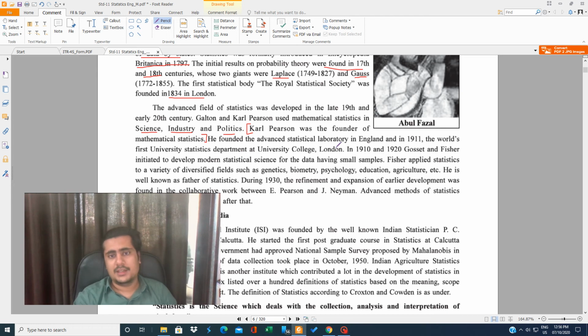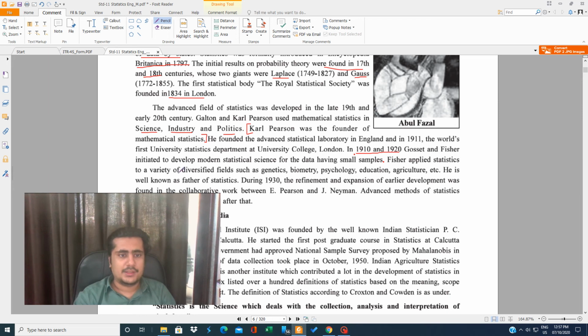He founded the Advanced Statistical Laboratory in England, and in 1911 the world's first university statistics department at University College London. In 1910 and 1920, Gosset and Fisher initiated the development of modern statistical science for data having small samples. So after this period, 1910 to 1920, these two people developed modern statistical science.